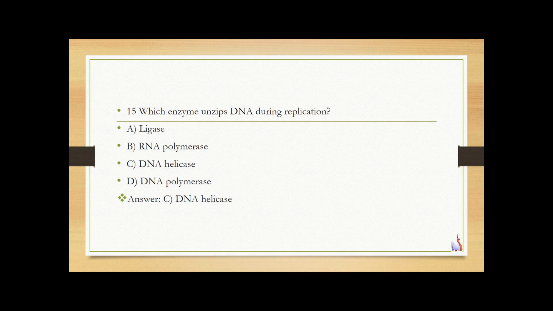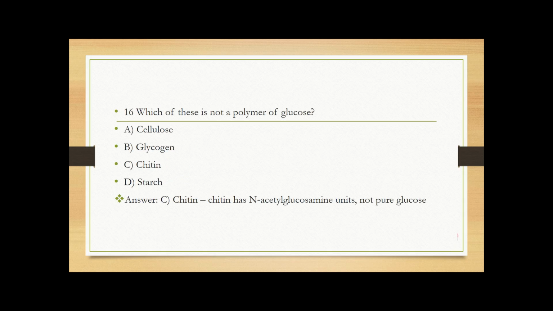Which enzyme unzips DNA during replication? A. Ligase, B. RNA polymerase, C. DNA helicase, D. DNA polymerase. Answer is DNA helicase. Helicase unzips the double helix, so DNA polymerase can copy the strands. Which of these is not a polymer of glucose? Cellulose, glycogen, chitin, starch. Answer is chitin. Chitin has N-acetylglucosamine units, not pure glucose.